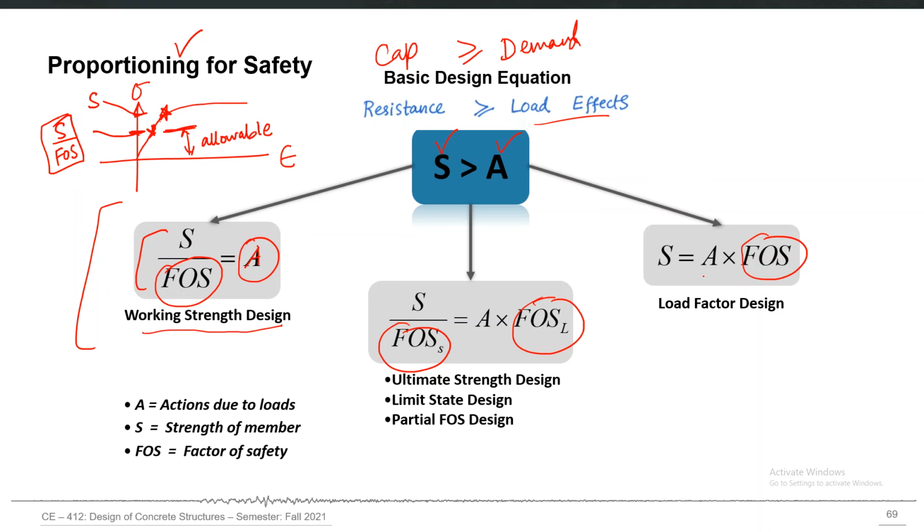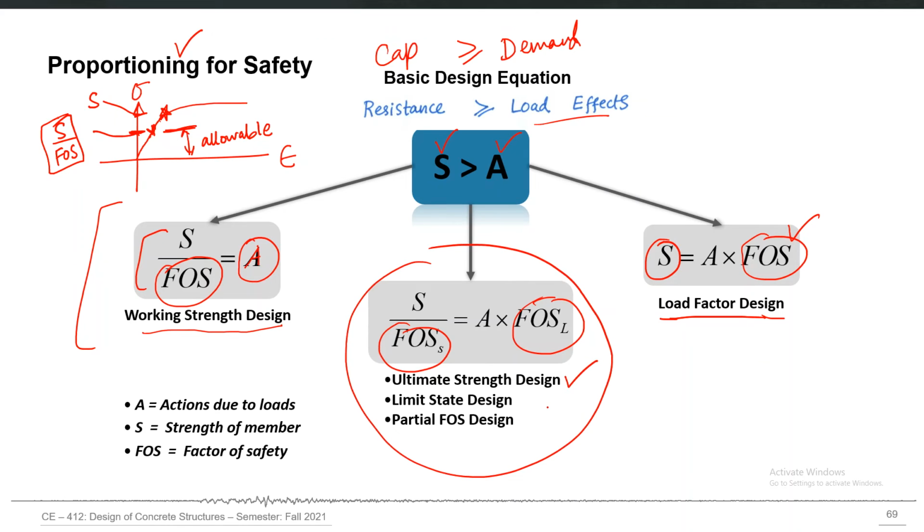On the other side, we may have another approach called the load factor design, where we just use the original strength but we amplify the applied actions by a factor of safety. This is not very popular. The most popular is this middle approach, which is called the ultimate strength design, where we use a different factor of safety to reduce strength, and at the same time a different factor of safety to amplify the actions. So in different contexts, this approach has different names. For example, it may also be called the limit state design or partial factor of safety design. Most commonly, it is called the ultimate strength design.